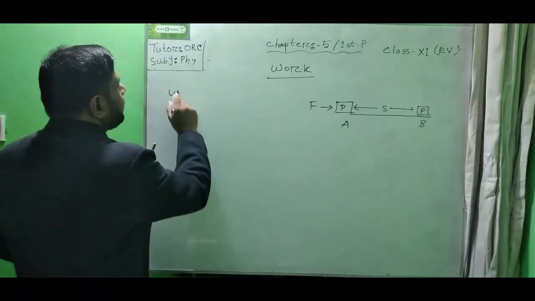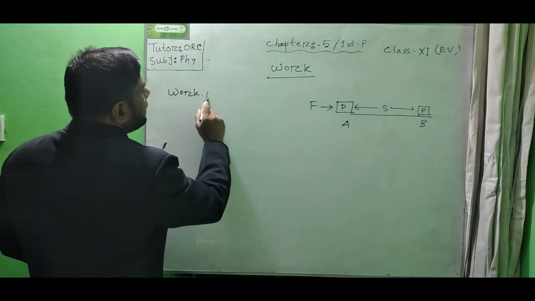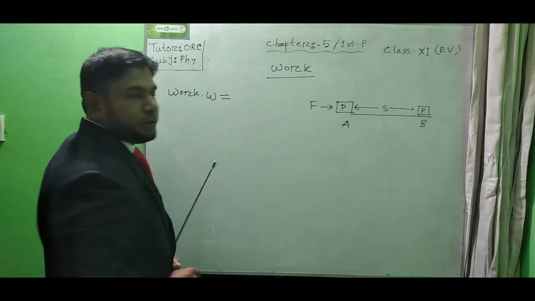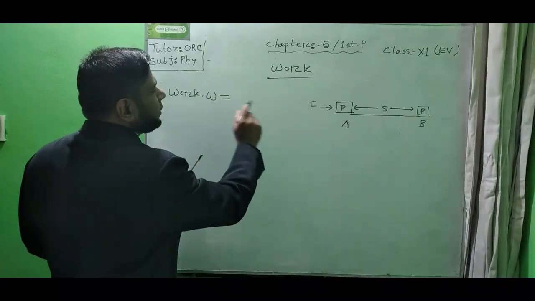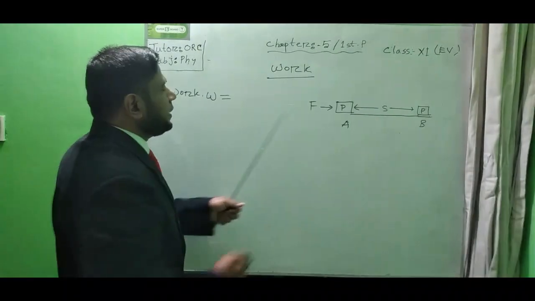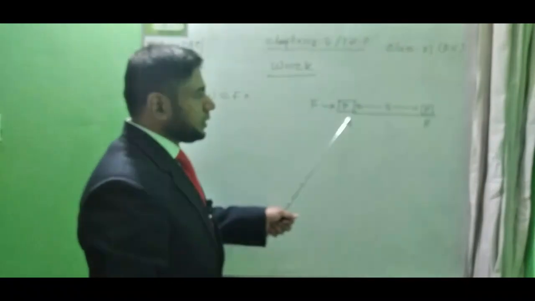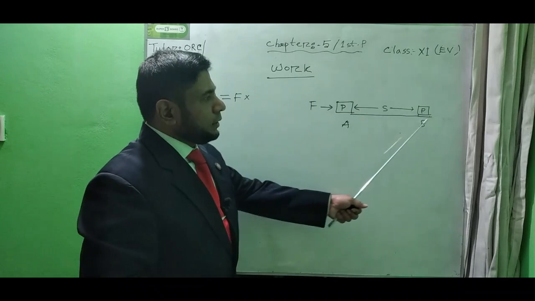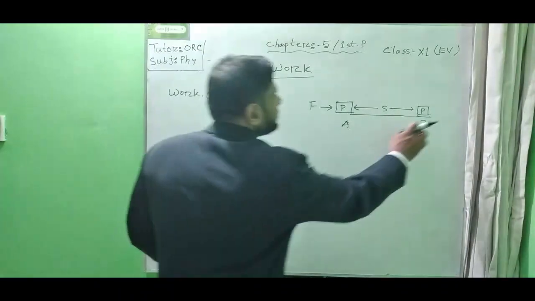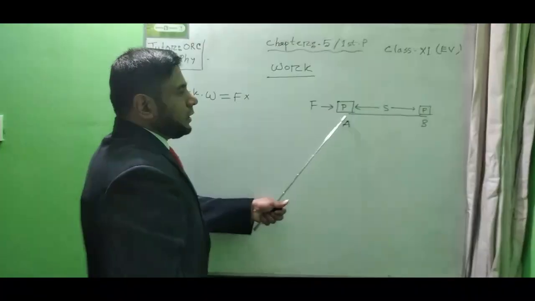So here work is the product of force and the displacement along the force line. Here the applied force is F, so F into the displacement along the force line. Suppose the object was first at position A and finally remains at position B here. So the displacement along the force line here is AB.